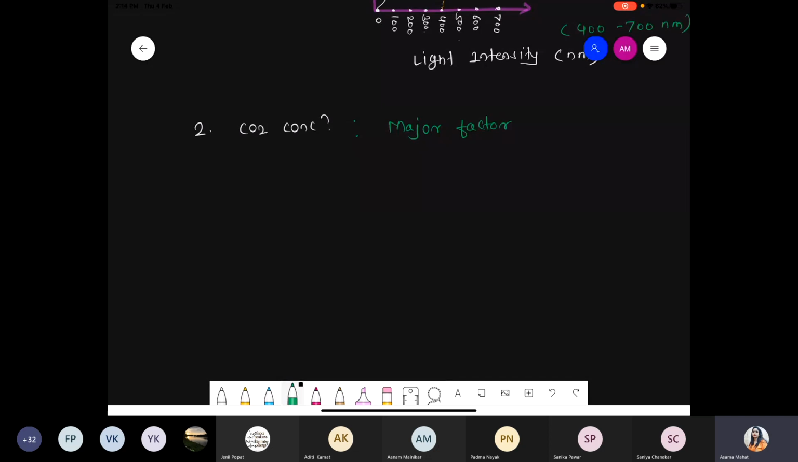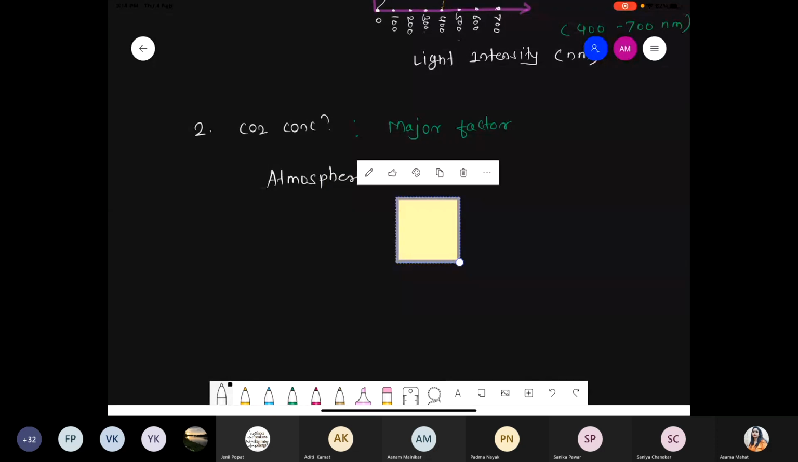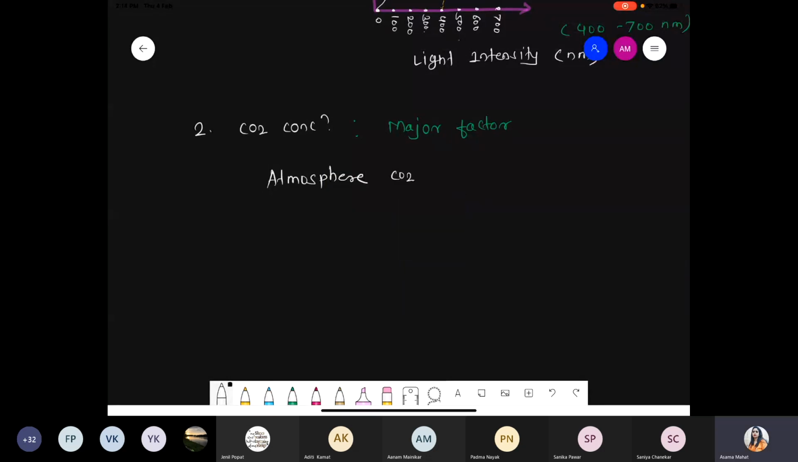Now listen carefully. Whenever we talk about carbon dioxide concentration, you know very well that compared to oxygen, CO2 concentration is very low in the environment. So in the atmosphere, in the surrounding environment, what is the concentration of CO2? According to the book, CO2 concentration, if you count in percentage, is 0.03%.